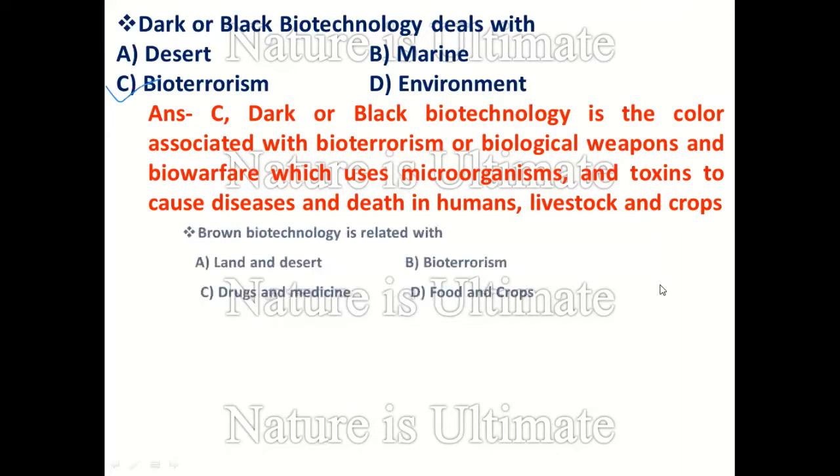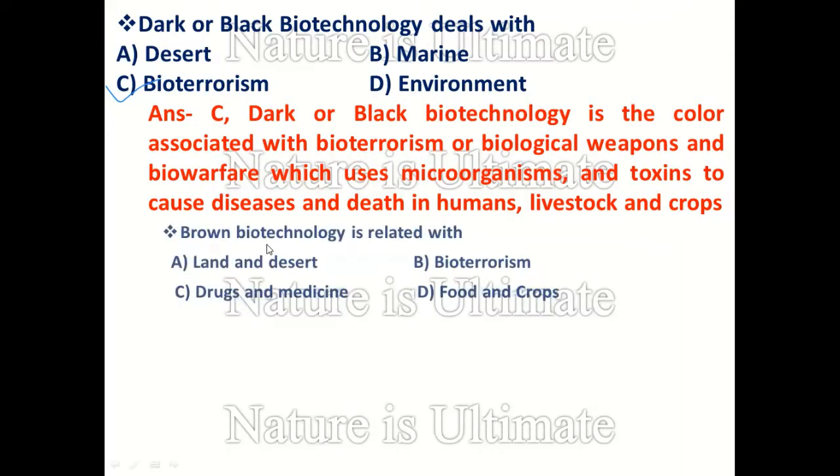Next question: brown biotechnology is related with. The options are land and desert, bioterrorism, drug and medicine, and food and crops. We have seen some of these options in previous questions. Bioterrorism is not the correct answer. Drug and medicine is also not correct because that is red biotechnology. Food and crops is also not correct because that comes under yellow biotechnology.